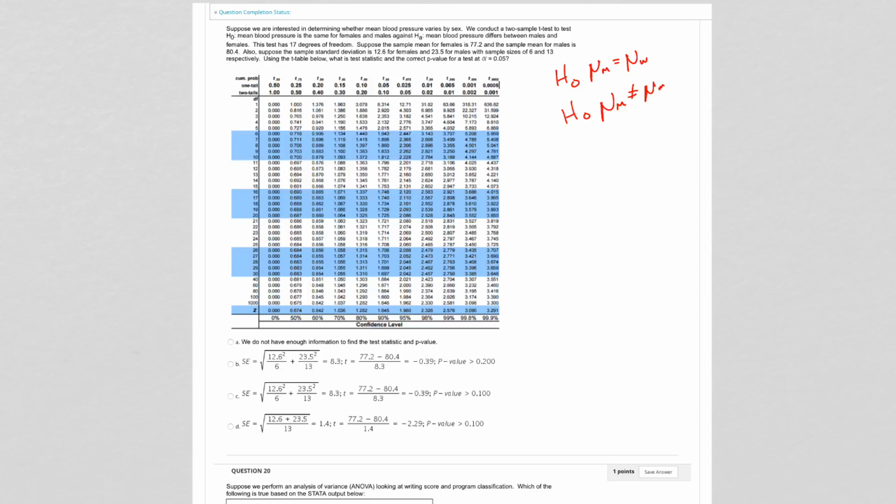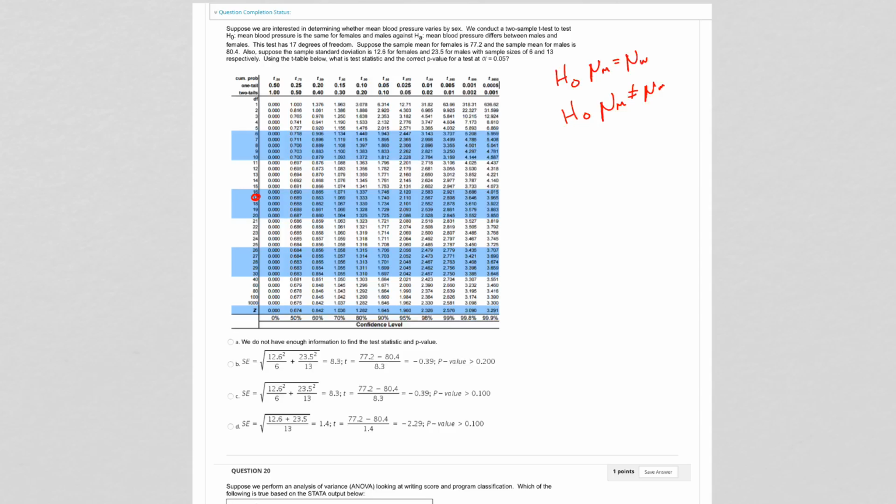Test at 17 degrees of freedom. So as soon as you see 17 degrees, go ahead and highlight it in your t-table. Suppose the sample mean for females is 77.2, and the sample mean for males is 80.4. It also supposes the standard deviation is 12.6 for females and 23.5 for males, and the sample size is 6 and 13. So you have everything you need to do the test.